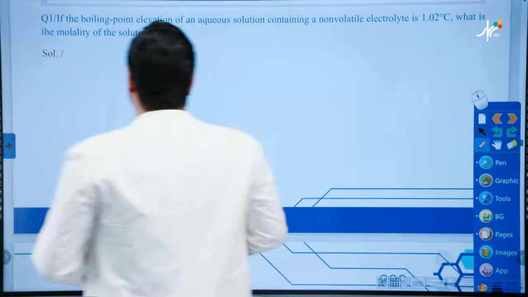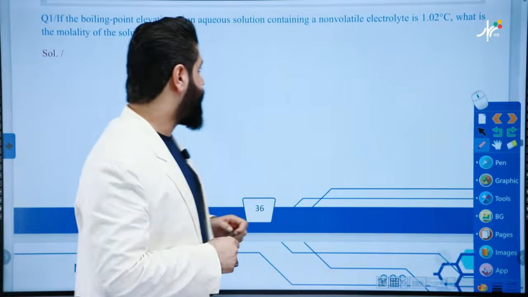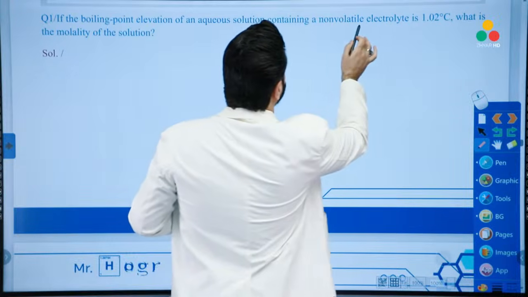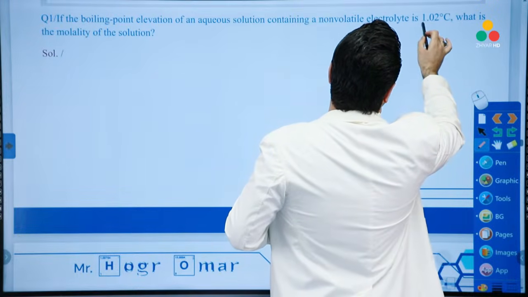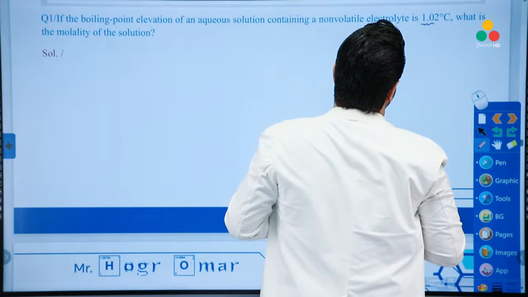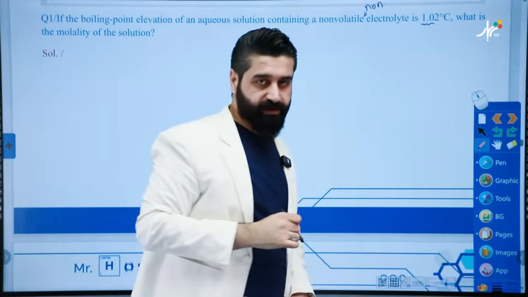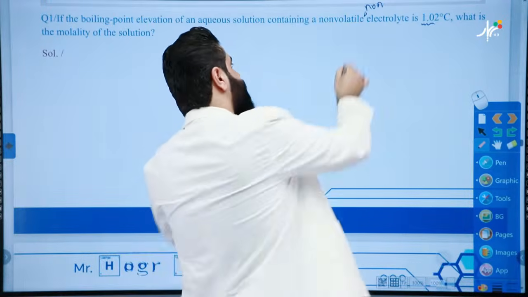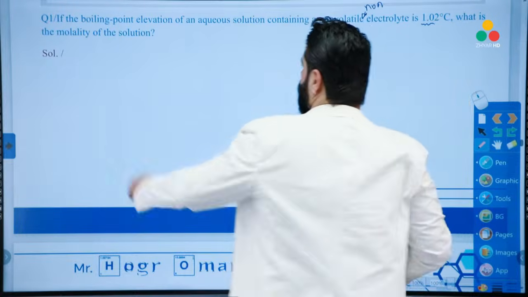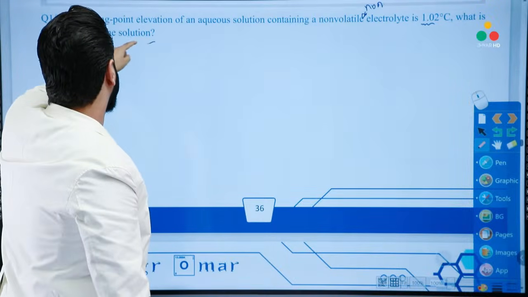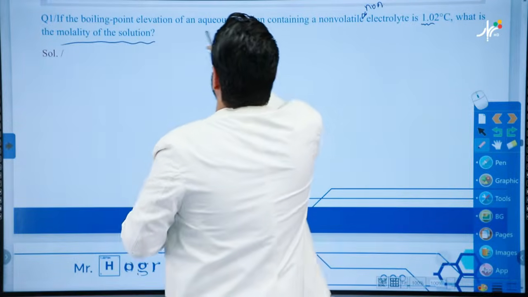The first question. If the boiling point elevation of an aqueous solution containing a non-volatile electrolyte is... one non-volatile, must be non-electrolyte, okay? Change this into non-electrolyte. I will add this. Must be non-electrolyte. Is 1.02 Celsius. What is the molality of the solution?